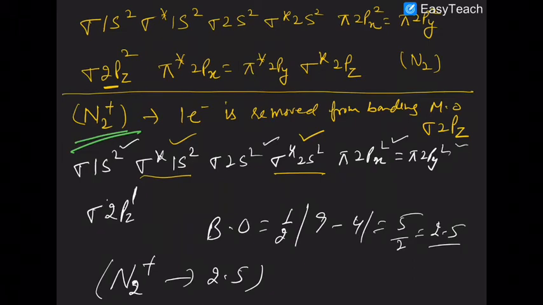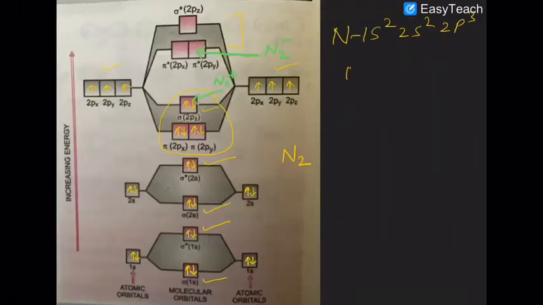You have to use this diagram to get a fair picture of the N2 species. This has to be kept in your mind. Practice that 2 or 3 times: first N2, then N2 plus, then N2 negative.